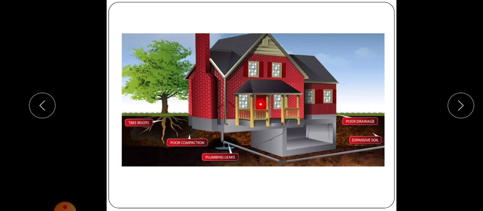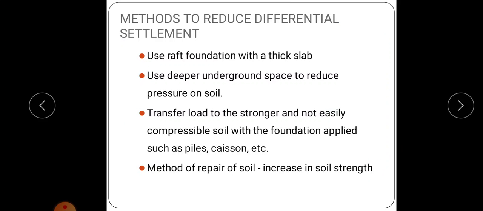Okay, so in this figure, causes of differential settlement are shown. Tree roots, then poor compaction of the soil on which we are constructing the building, then plumbing leakage, then poor drainage. If water is not drained out, it may cause loosening of the soil and will cause differential settlement. Then expansive, if there is an expansive soil like black cotton soil, it will cause differential settlement. So these are some of the causes of differential settlement.